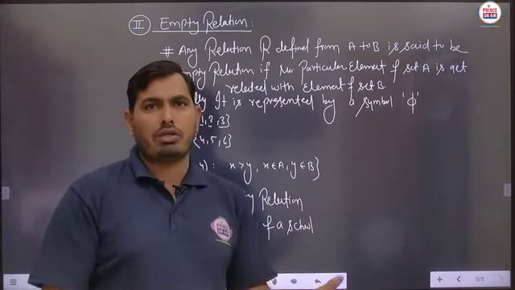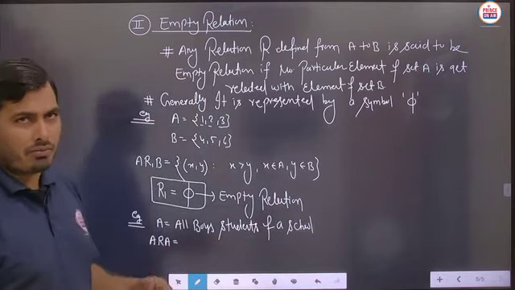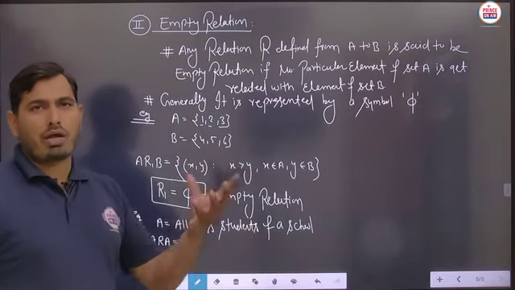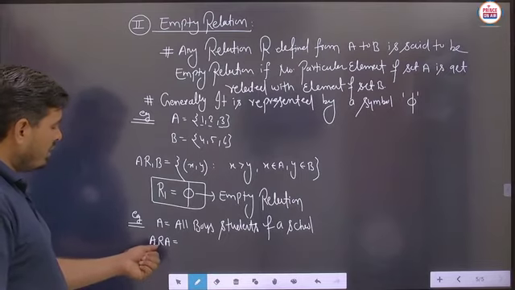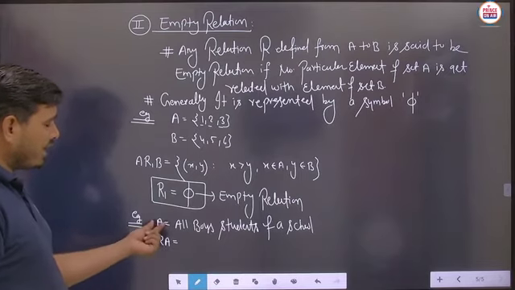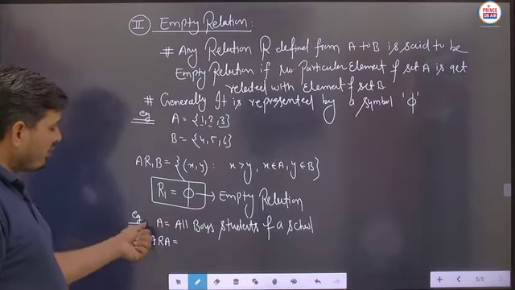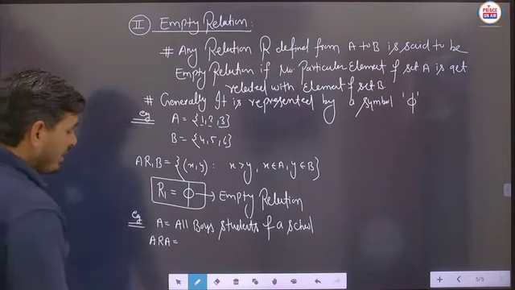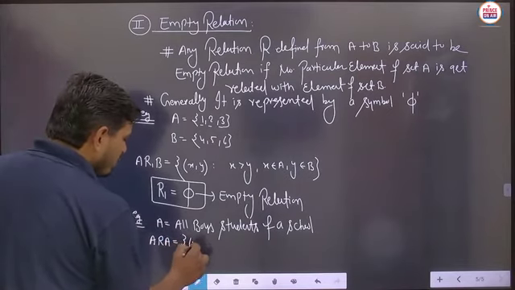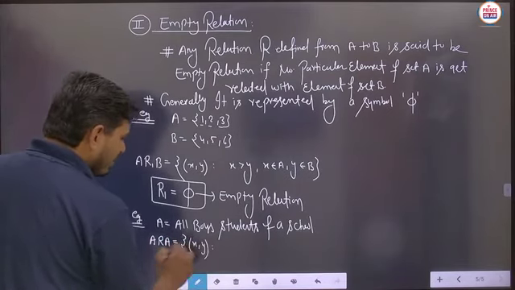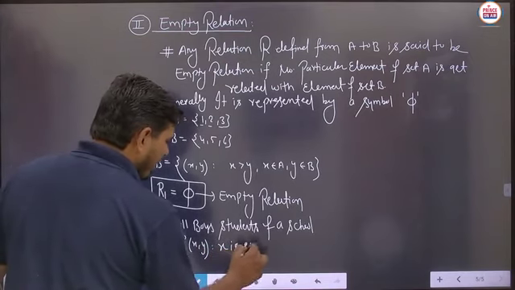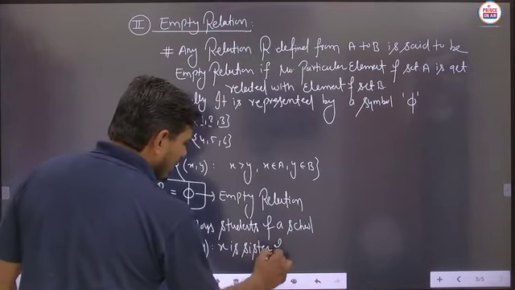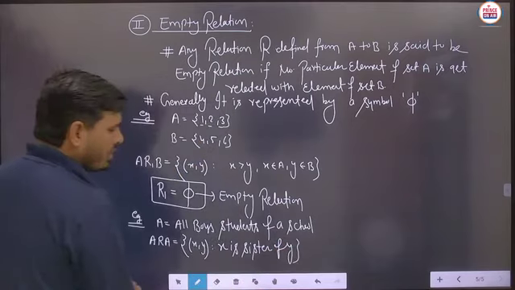Then we have to see that any relation defined from set A to A, then we have to calculate the A cross A always. So basically in this kind of relation R, defined on set A, means you can say that this is defined from the set A to set A. And how is this particular relation defined? R is the set of (x, y) such that x is sister of y. Suppose this kind of relation is given.